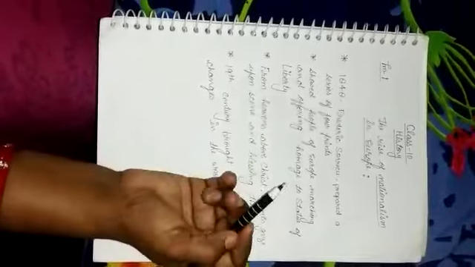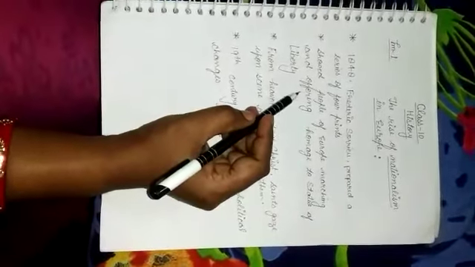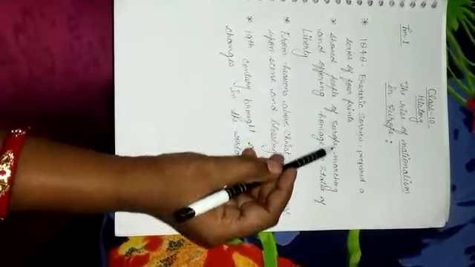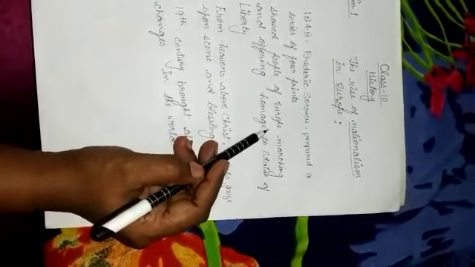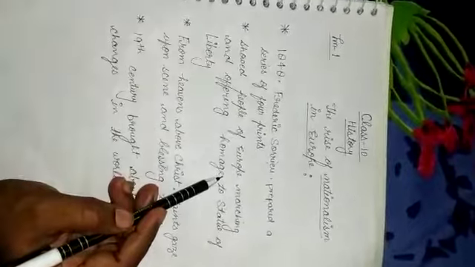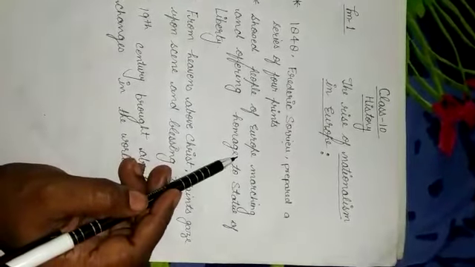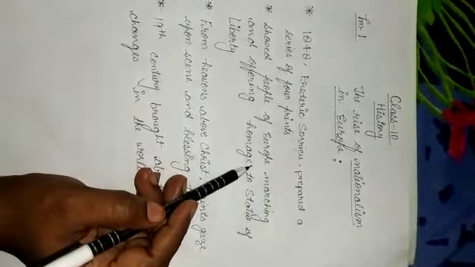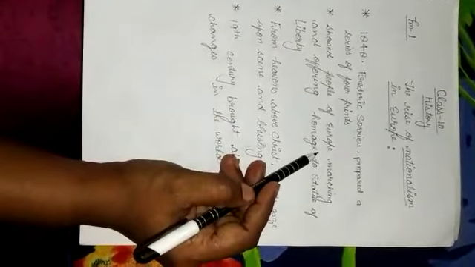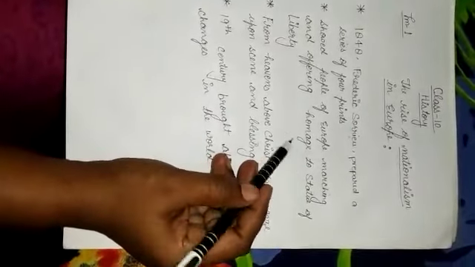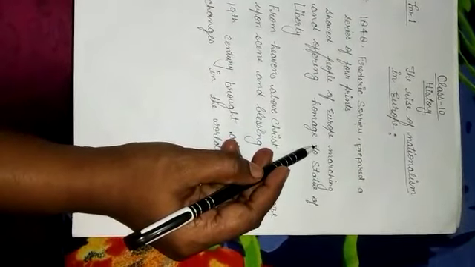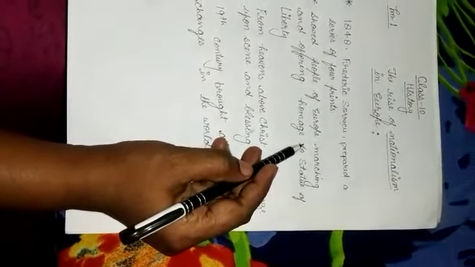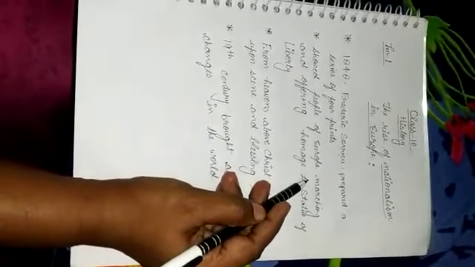So at first in this line it was shown that USA was there. It was tried to show that USA and Switzerland were the countries which had received freedom till 1848. After USA and Switzerland, it was shown that people of Germany were there.